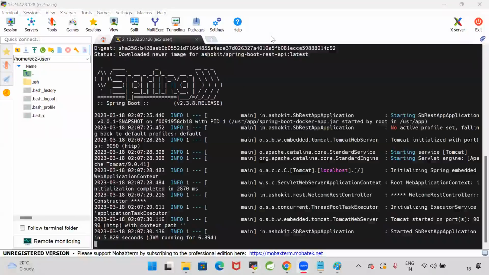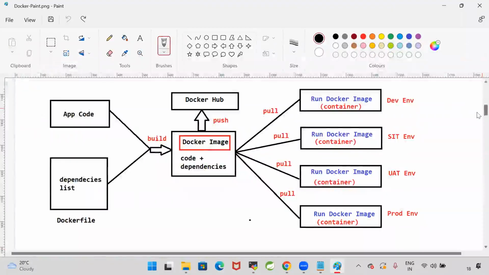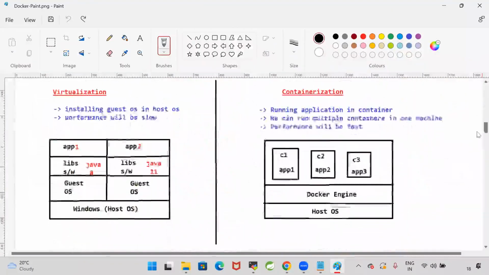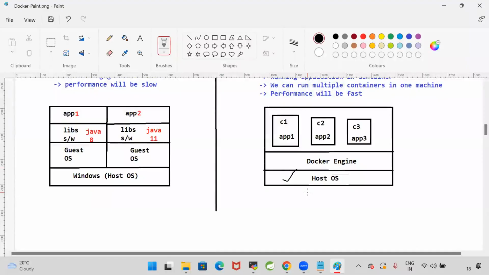Later we will see how to access this application through the EC2 instance URL. Now this application is not running in the EC2 directly. This is my host EC2, in which I installed Docker, and in that a Docker container is created, and in that container my application is running. There is no relation between this container and this EC2. We need to establish the relation between the container and EC2. Then only outside users can access this application running in the container. That we will understand slowly.